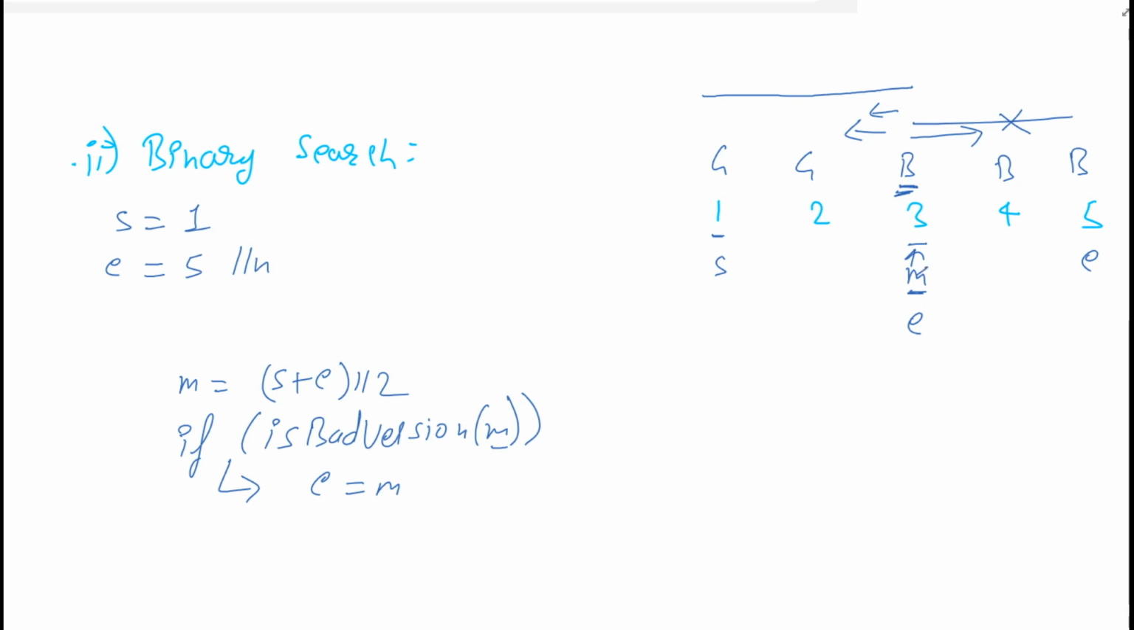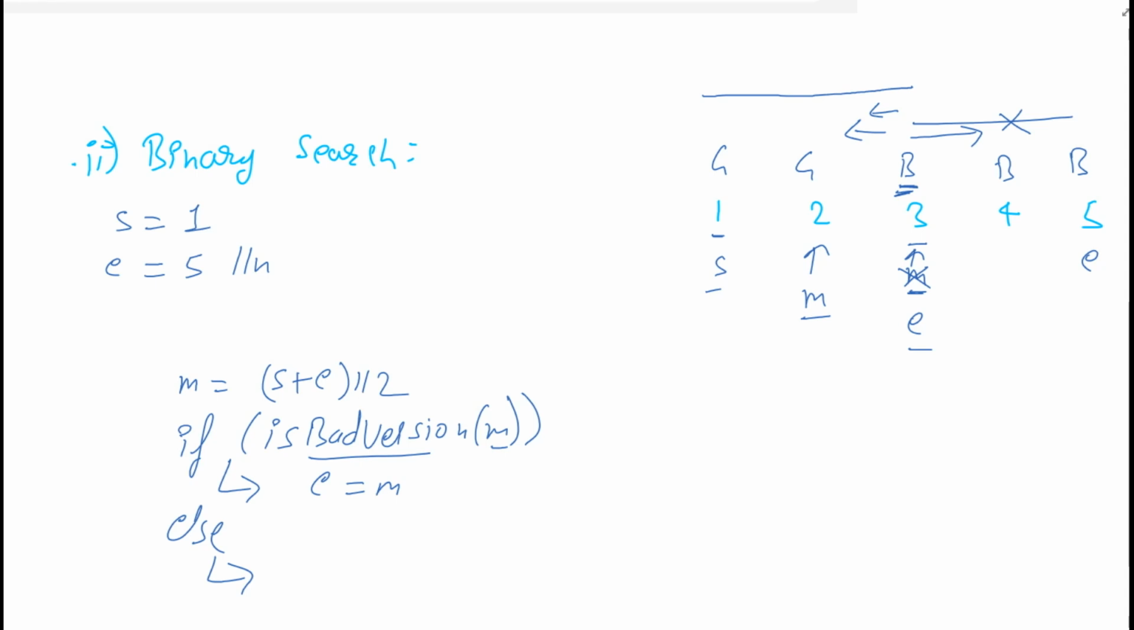Again, we will find the middle element. The middle element of this start and end, that is 1 plus 3 is 4, divided by 2 will be 2. So here the middle element will be there. Now we will check whether it is a bad version. So we will again call isBadVersion of 2. It will return false. If it returns false, then what should we do?